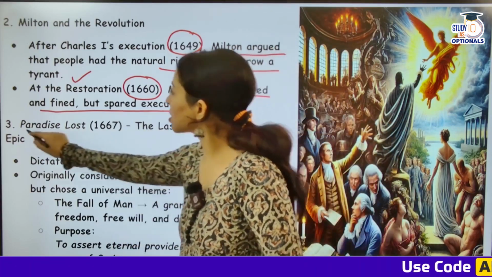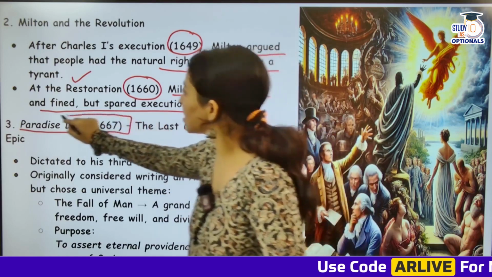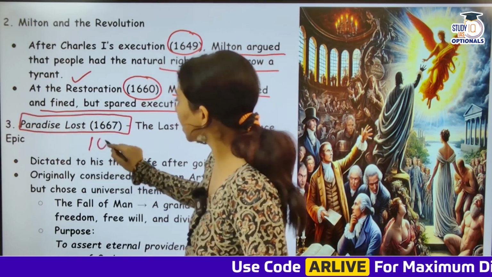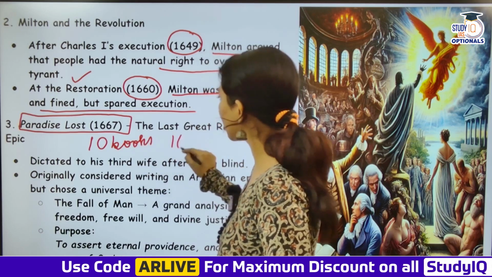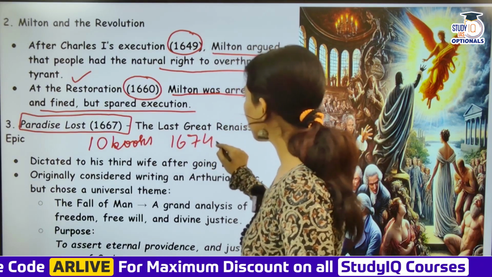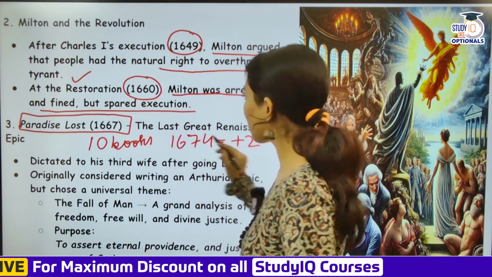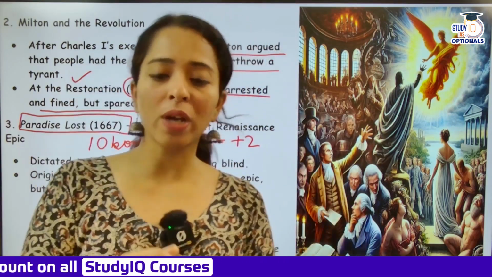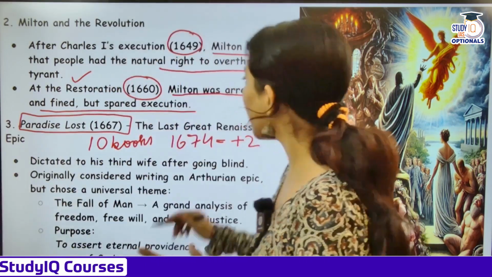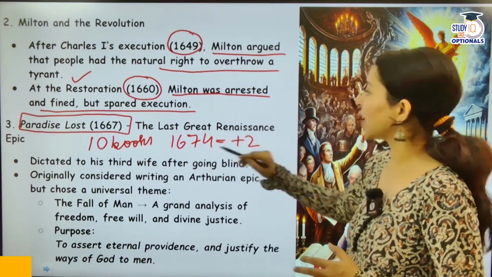Now Paradise Lost. Coming to Paradise Lost, in 1667 it came out in 10 books, guys. Then in 1674 he added 2 more books, so it became 12 books. And this was the last great Renaissance epic.